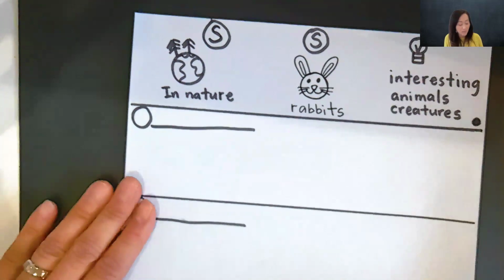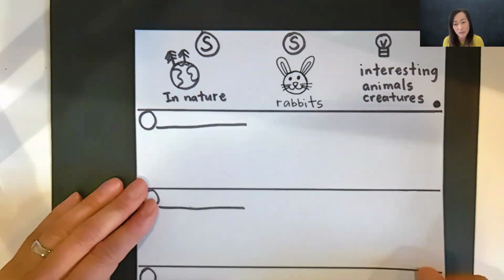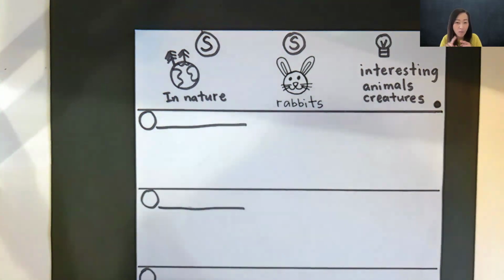Oh, and one of the things I'm going to have you guys do, because we are almost, did you know you're almost in 2nd grade, boys and girls? Almost. We're almost in April. And then we have April and May. Then you're out of school, and then you're going to be in 2nd grade. Do you know what that means? That means we need to add more details in our writing.